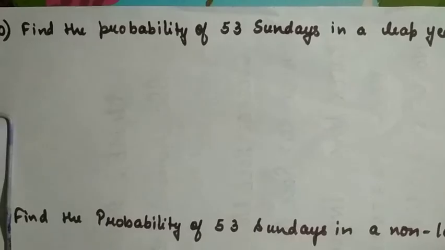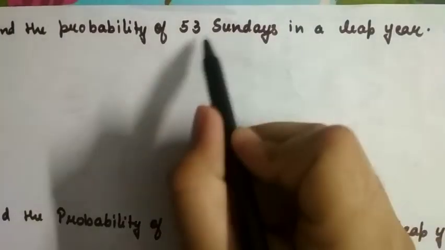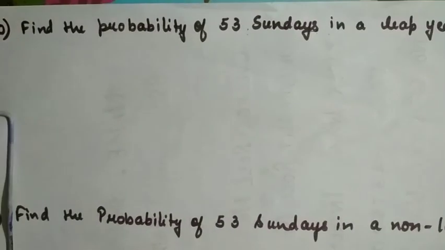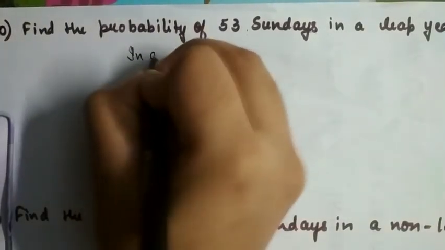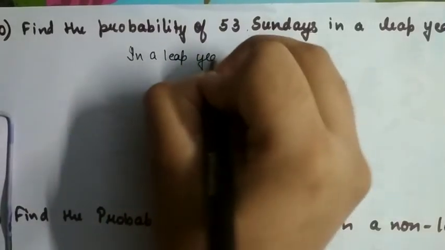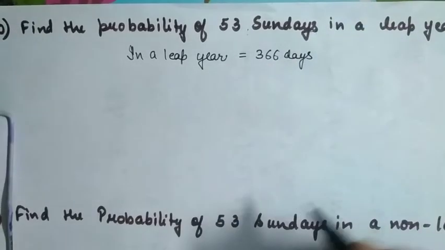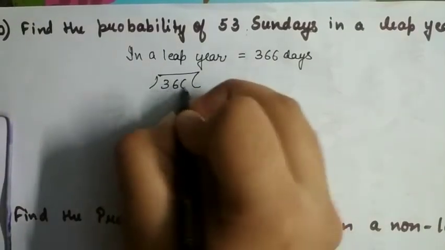Okay. Now there are two more types of questions that are asked in the board examinations. The first question is, find the probability of getting 53 Sundays in a leap year. Now instead of Sunday they can ask about any day, but the method is the same. So first of all, we know that in a leap year there are 366 days. Now to find the number of weeks, we will divide 366 by 7.